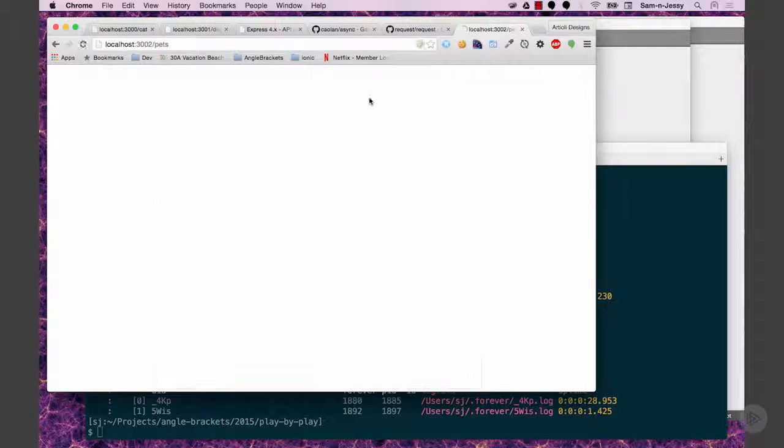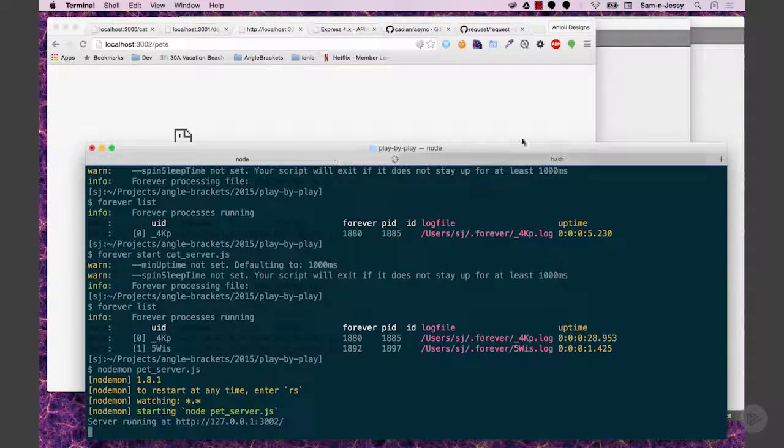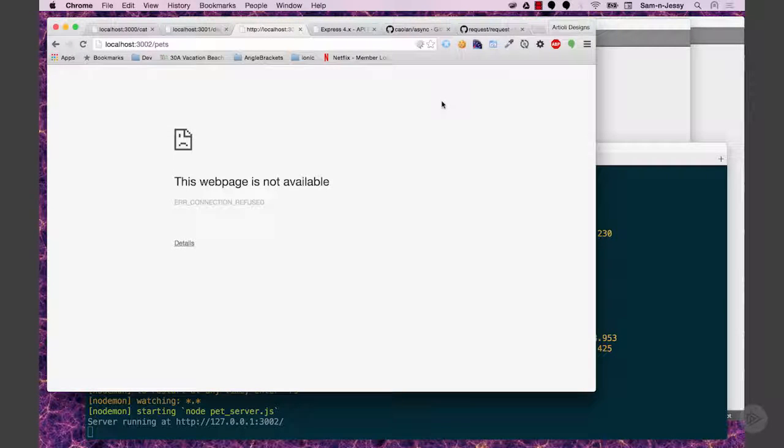We didn't run that one yet. We don't have it running. So now I go nodemon pet server. And again, why aren't you using Forever for pet server? I could, but we're going to be playing around with the pet server and restarting it, and Forever doesn't watch and restart for me, so I wanted to keep that one in the foreground. Could you Forever nodemon? Oh yeah, of course. Okay. Oh no, Forever you cannot. Forever just calls node. I don't know why you would ever want to, but maybe you could do something.